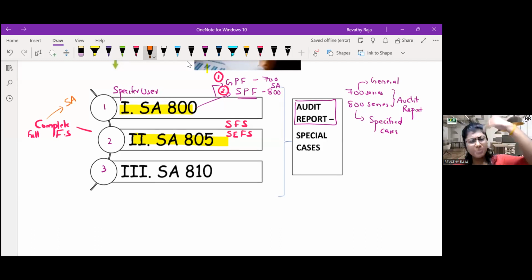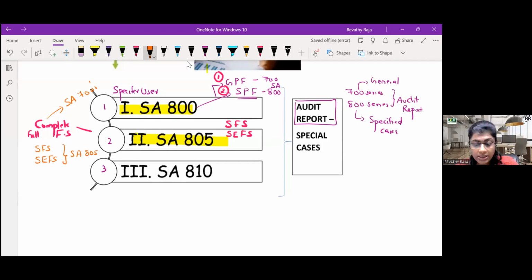Full FS, guys, balance sheet, P&L, cash flow, notes, 700 series. When you do the audit of a single financial statement or a specific element of FS, which SA will apply? SA 805.